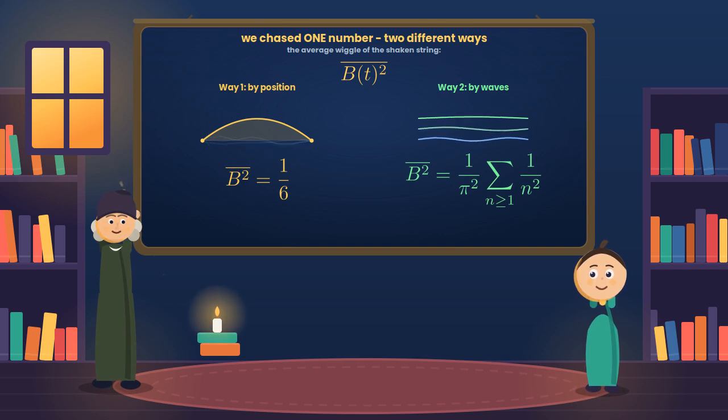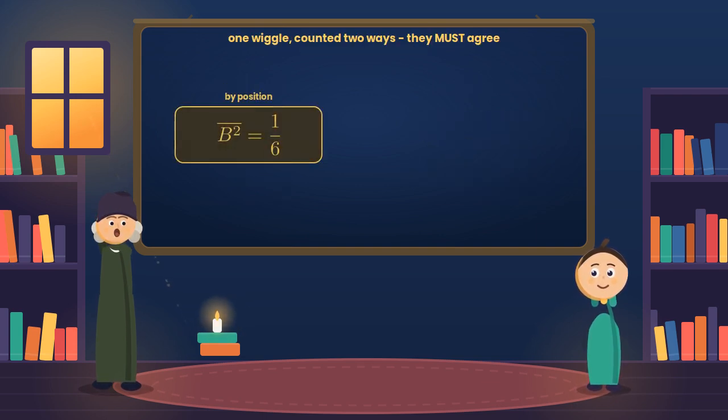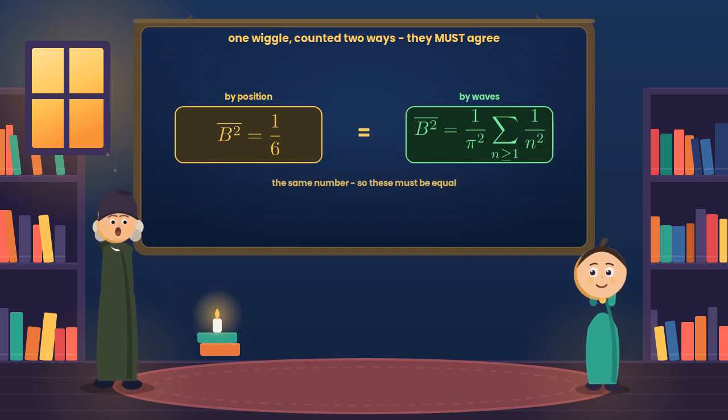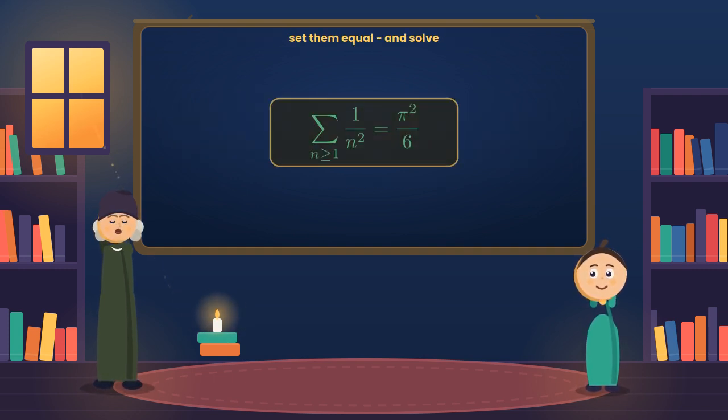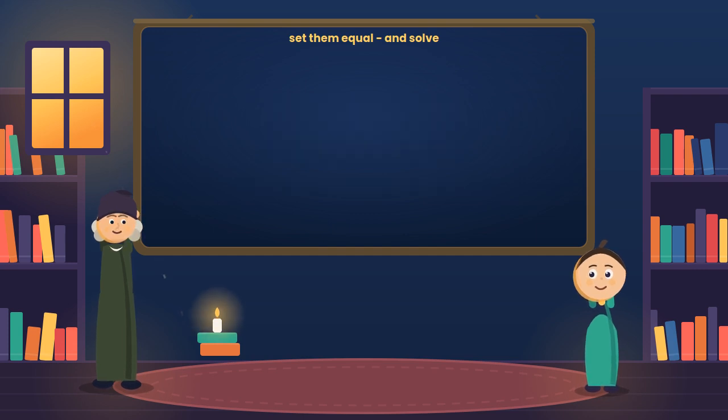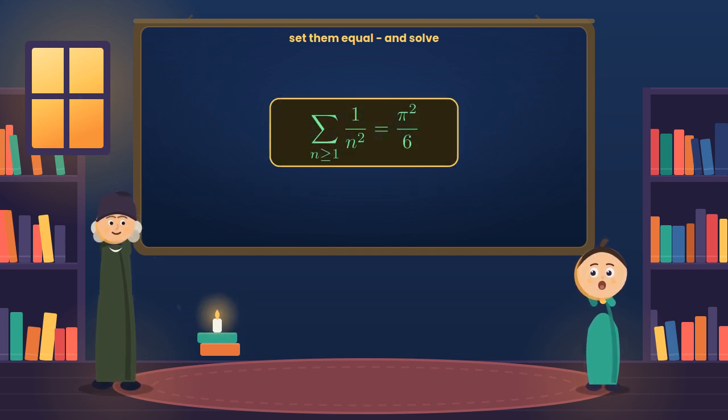Two roads, one number. And now the trap springs shut. It is the very same number, so these two answers must be equal. 1/6 equals 1/π² times the sum of 1/n². Now simply multiply both sides by π², and there it is, the treasure we came for. The sum of 1/n² equals π²/6, not pulled from a circle, squeezed out of a shaken string. Unbelievable.